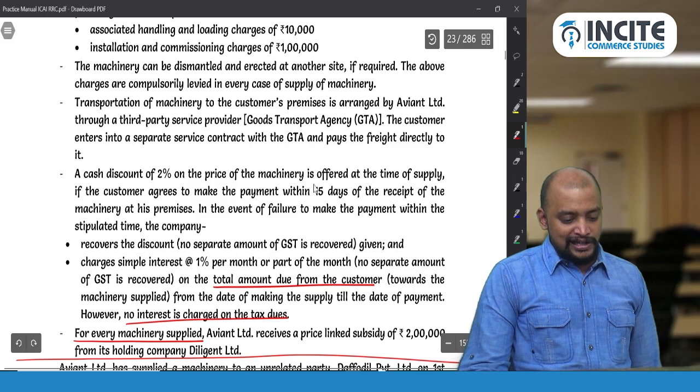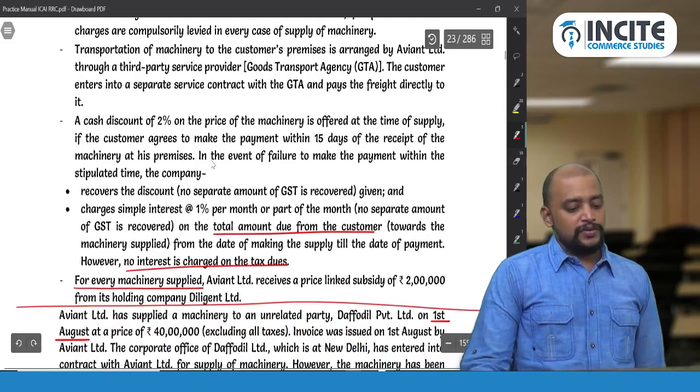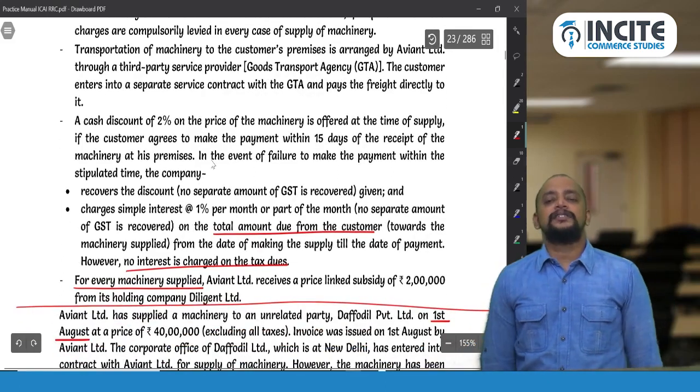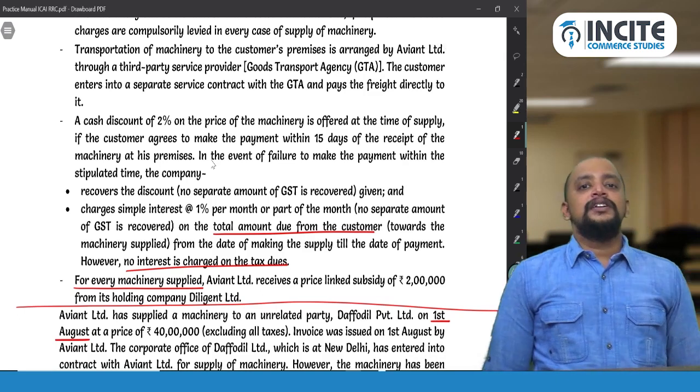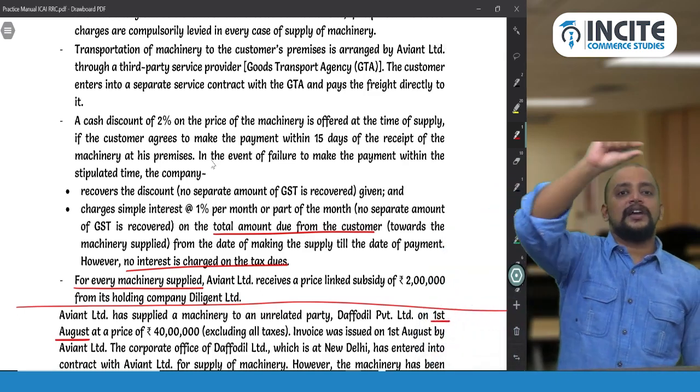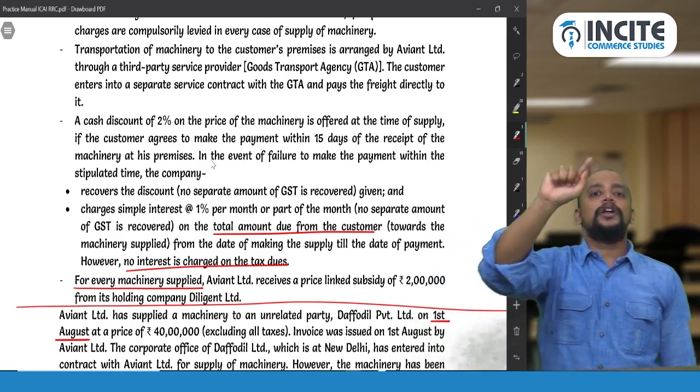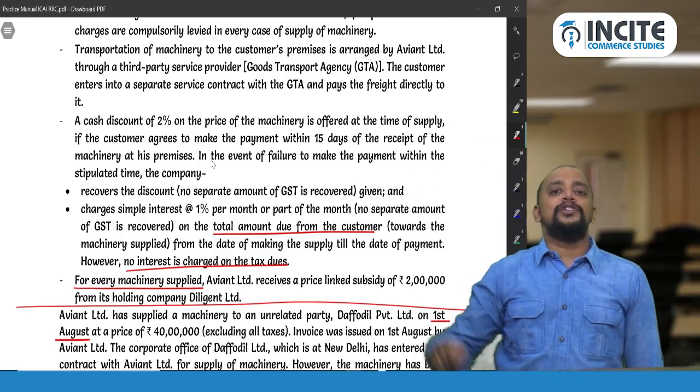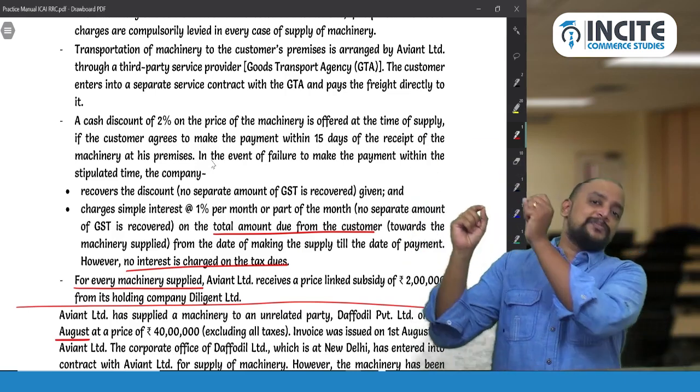So GTA and all is not there. Leave it. Discount. A discount is offered, 2%. So discount is before supply. So now you have to take discount, cash discount. Note number 2. In note number 2 you need to write as per section 15 subsection 3.